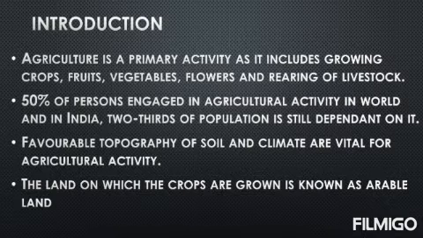Favorable topography of soil and climate are vital for agricultural activity. The land on which the crops are grown is known as arable land.